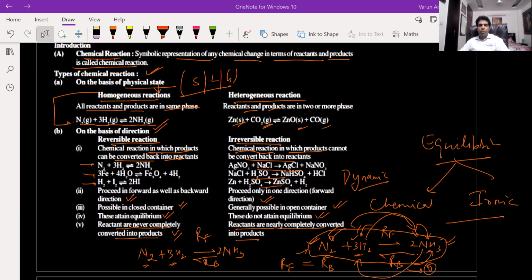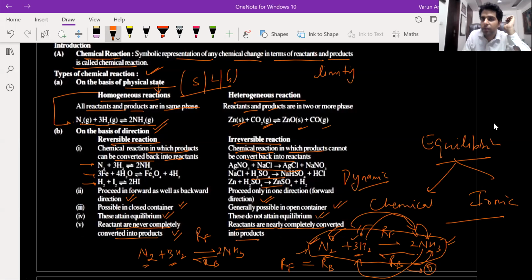Sir, in the irreversible reactions, it says reactants are nearly completely converted, but in a few cases, aren't they completely converted? Because we have the concept of limiting reagent, right? The limiting reagent is the reactant that is completely consumed.